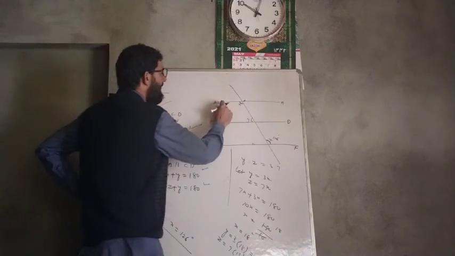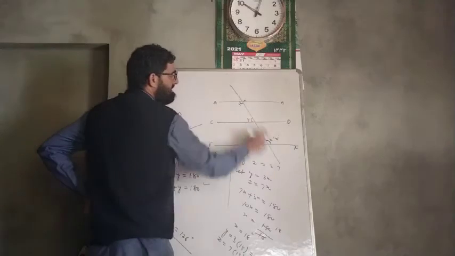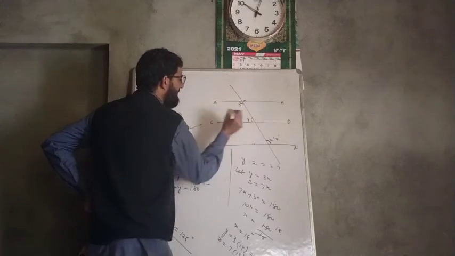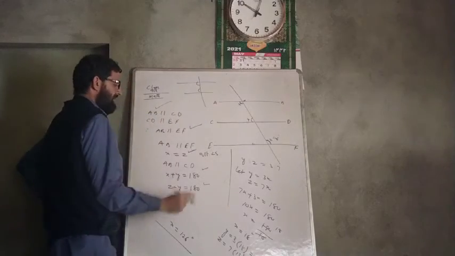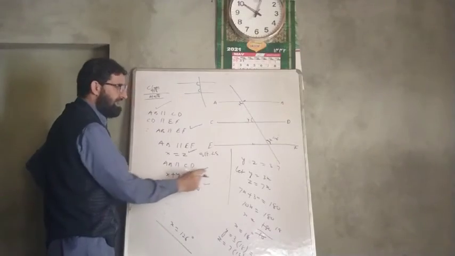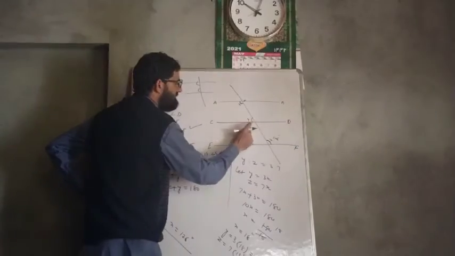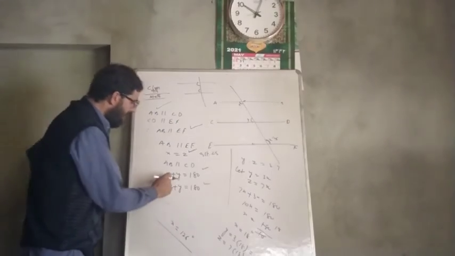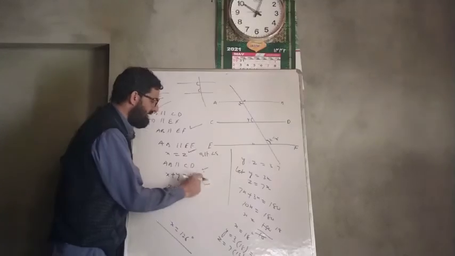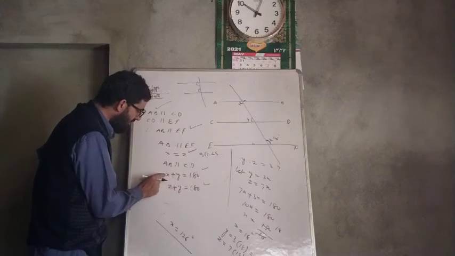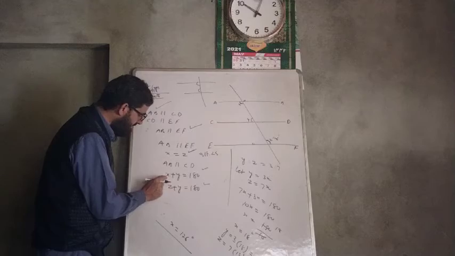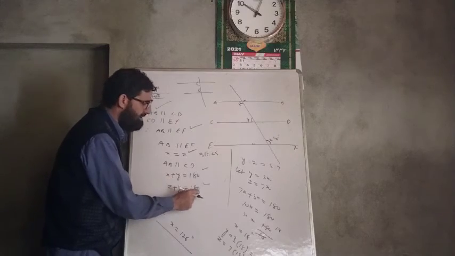Now also AB is parallel to CD and is intersected by a transversal, therefore X plus Y. Now these are the two angles on the same side of the transversal, so they are supplementary. X plus Y is equal to 180. So we write here X plus Y is equal to 180. Now see what is X. X is equal to Z. Putting the value of X here, so this is Z plus Y is equal to 180.